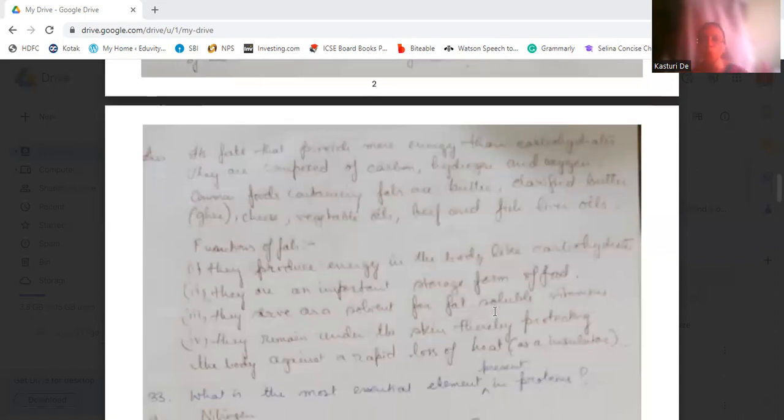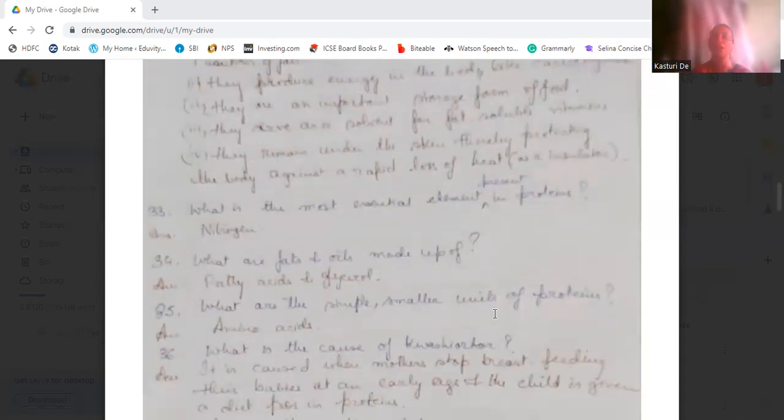What is the most essential element present in protein? That is nitrogen. What are fats and oils made up of? They are made up of fatty acids and glycerol. What are the simple smaller units of proteins? That is amino acids.